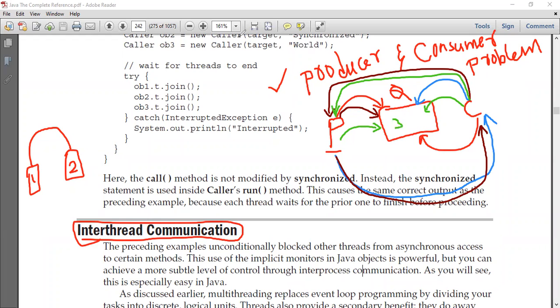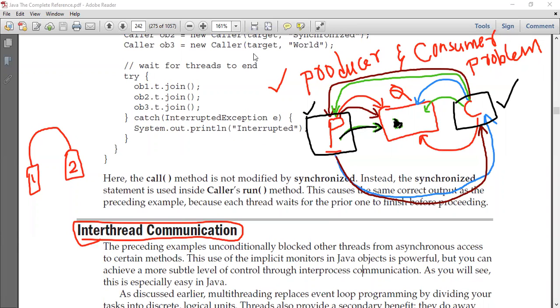As you see here, students, we need some sort of communication between this producer and consumer. Have you noticed? When the producer has produced a value, it is notifying the consumer stating that I produced the value, so that the consumer can consume the value. Similarly, when the consumer is consuming the value, it is notifying the producer stating that I have consumed the value, so that the producer can produce the next value.